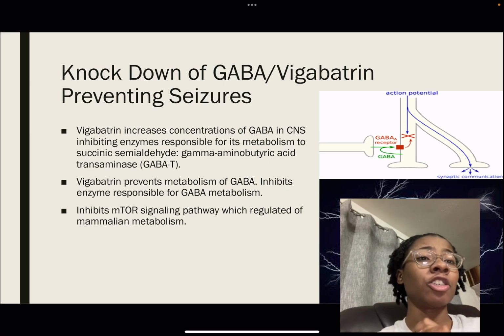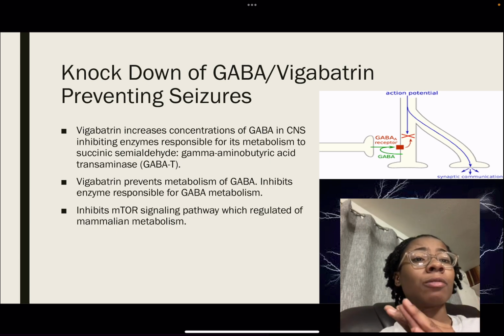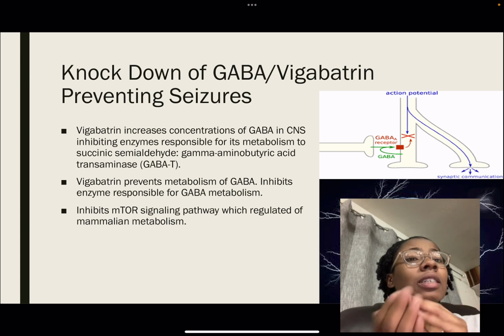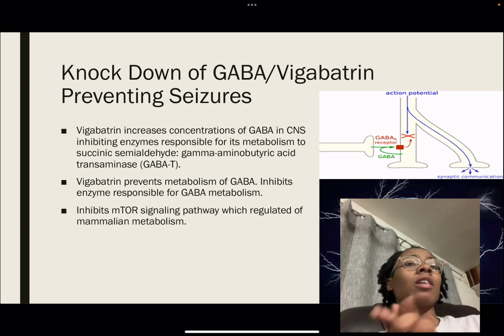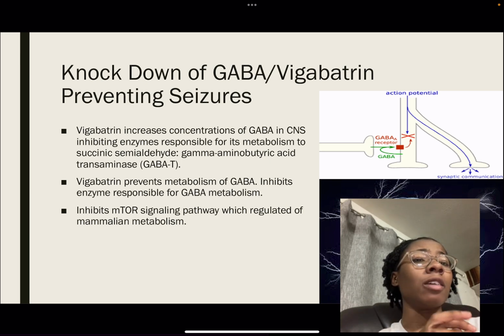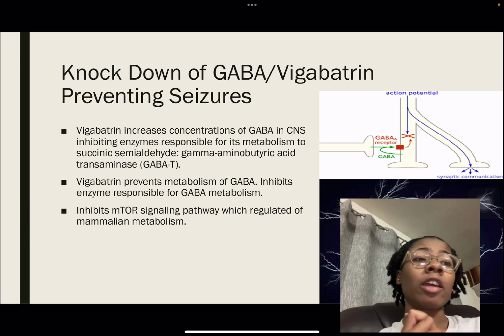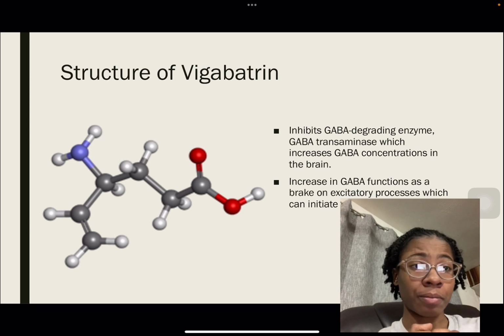Vigabatrin increases concentrations of GABA in the central nervous system. It does this by inhibiting the enzyme responsible for its metabolism to succinic semialdehyde, which is gamma-aminobutyric acid transaminase, also known as GABA-T. Vigabatrin prevents metabolism of GABA. It inhibits enzymes responsible for GABA metabolism, and it also inhibits the mTOR signaling pathway, which is regulated off of mammalian metabolism.